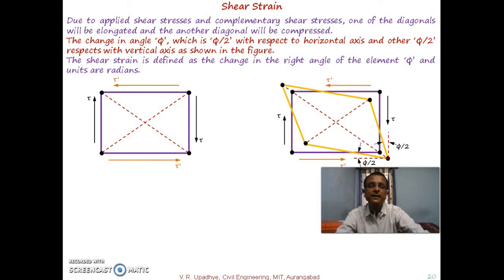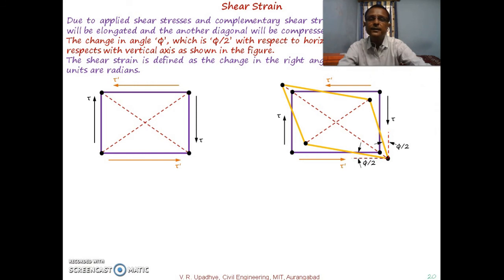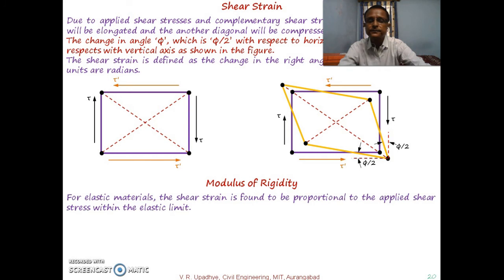So shear strain is change in angle due to the shear stresses, and that is denoted by phi, and the units are radians. So with this we'll go through discussion regarding what is modulus of rigidity or what is shear modulus. For elastic materials, the shear strain is found to be proportional to the applied shear stress within the elastic limit.